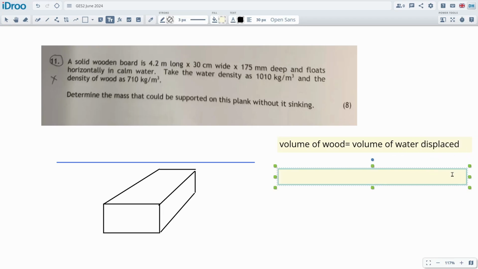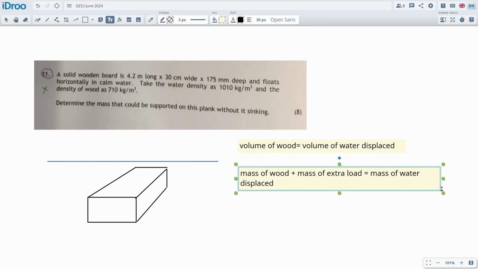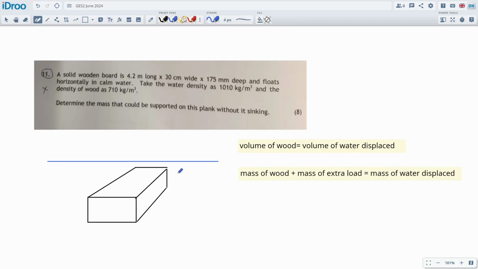The next thing we can say is that the mass of the wood plus the mass of the extra load should equal the mass of the water displaced. And this will be just at the equilibrium condition, just when it's about to sink, right? So essentially what we're doing is loading up this piece of wood with extra weights until it just gets to the point where it's going to sink. Okay, so these are our starting points.